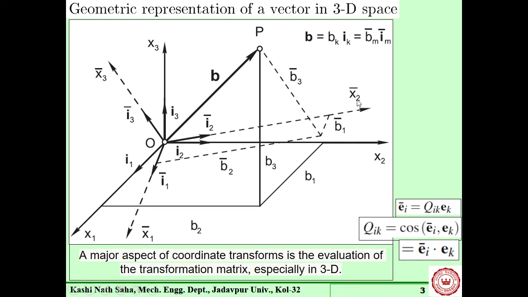And in this rotated frame, x1 bar, x2 bar, x3 bar, the corresponding unit vectors are I1, I2, I3 with bars. So this is also the expression. So here also, if one is known, we can express this through a rotation matrix, or a transformation matrix, whatever it is.